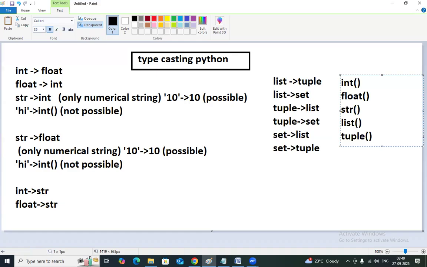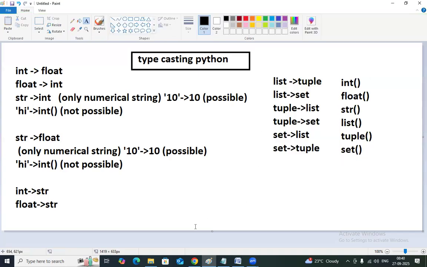This parenthesis is actually called of. Int of, float of, string of, list of, tuple of, set of. Yeah, these kinds of possibilities are there. I will show in the program how things are going to happen with this.